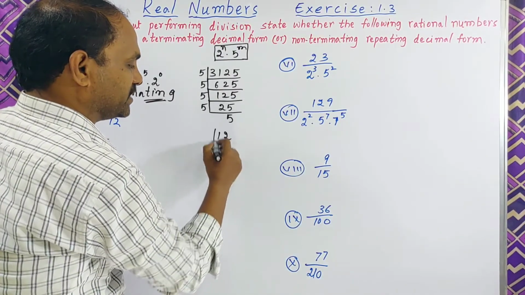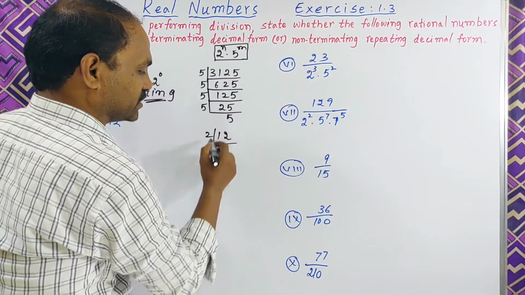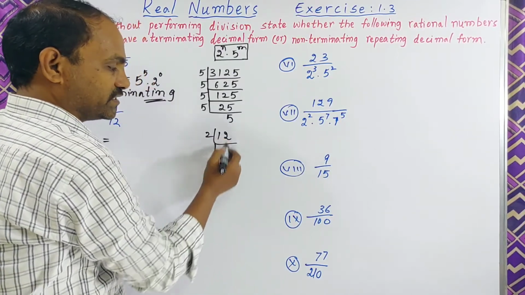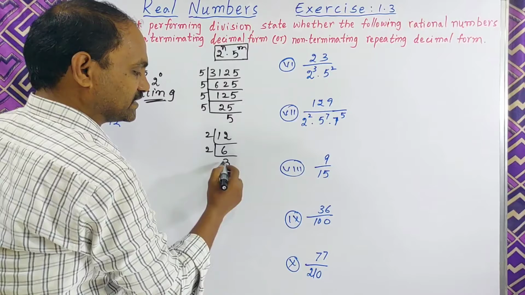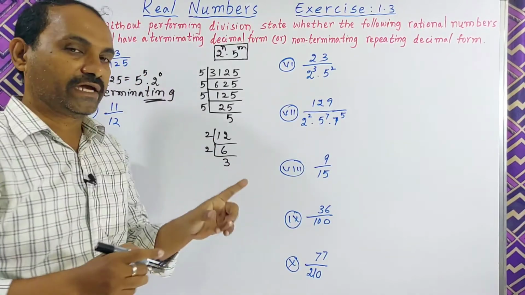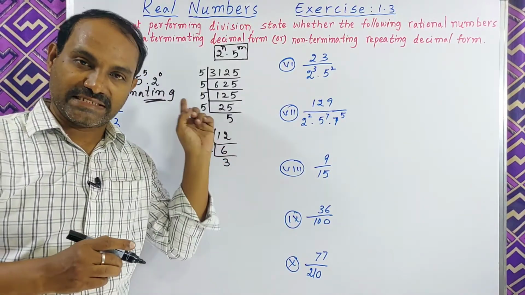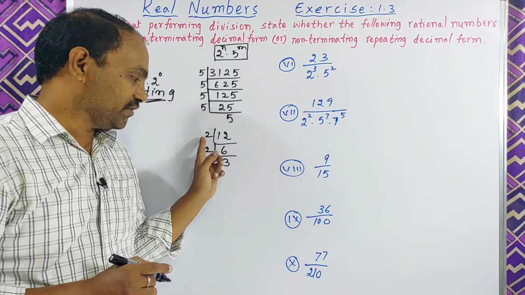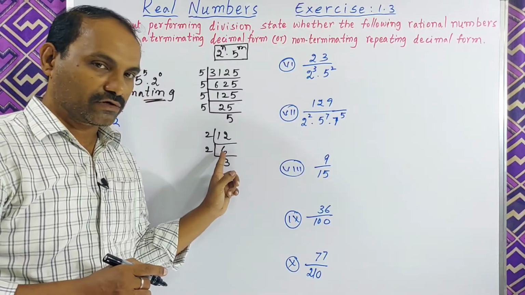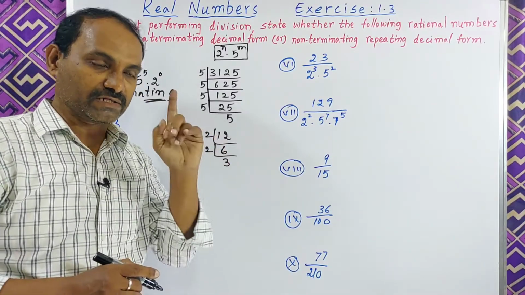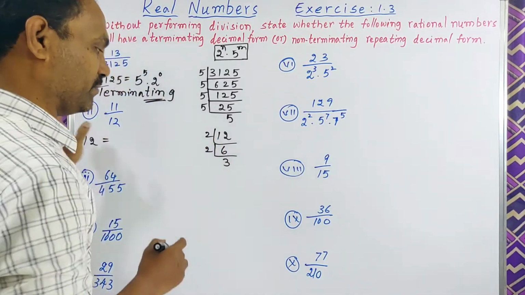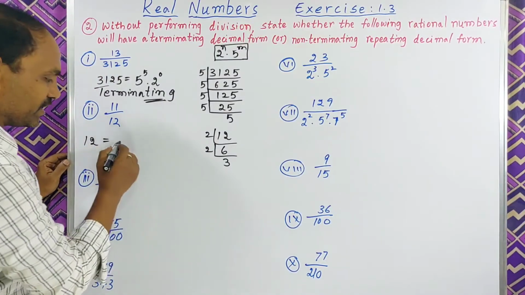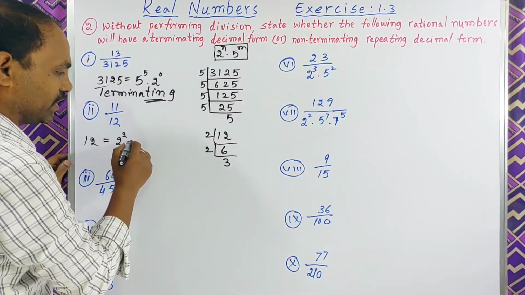Okay, let us check this one, 12. It is an even number, so divisible by 2. 2 sixes are 12. Next 2 threes are 6. Remember that you should write only prime factorization, nothing else. You cannot divide directly by 4, because 4 is not a prime number. That's why you should take only prime numbers. This 12 can be written as 2 square into 3.